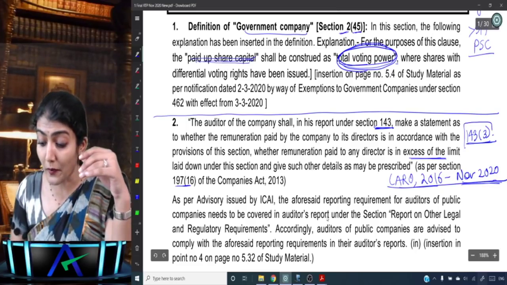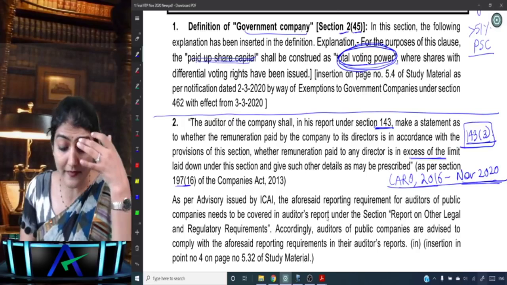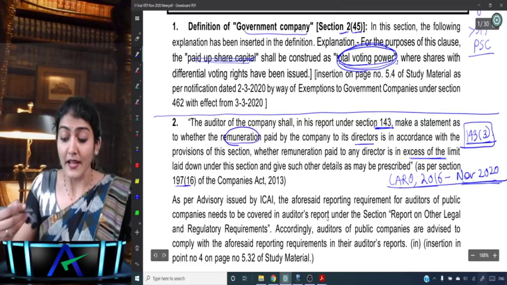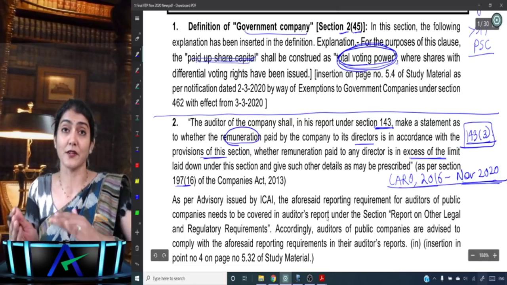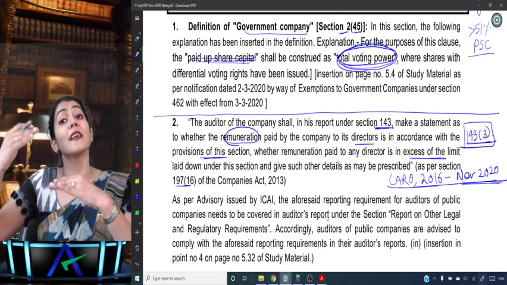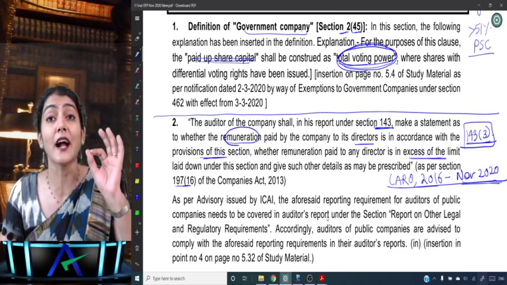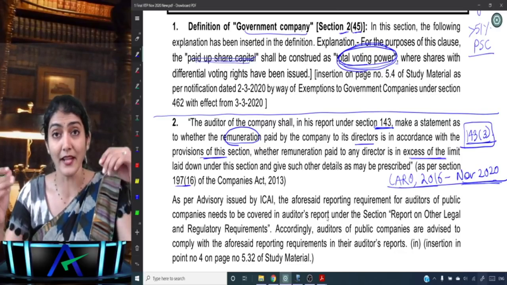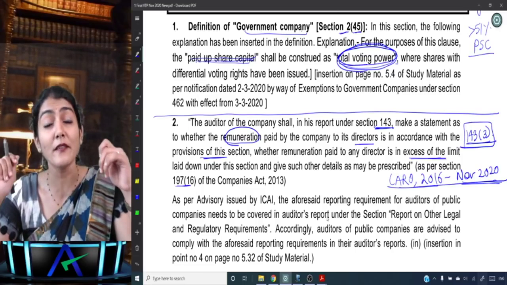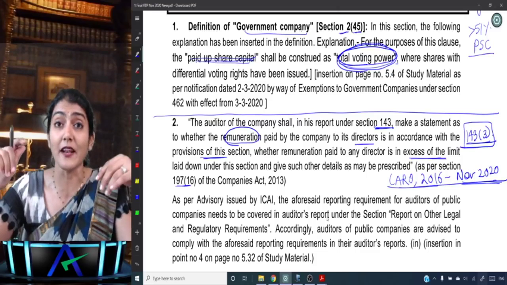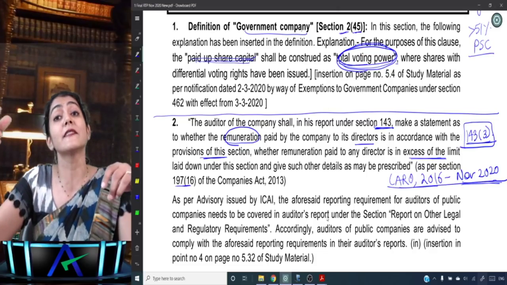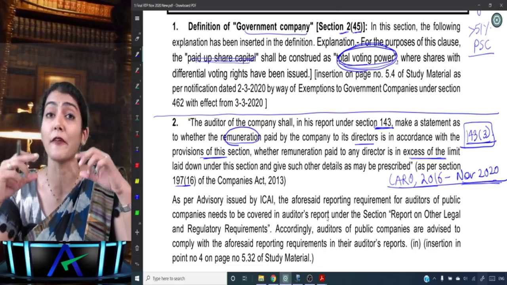So reporting under 143(3) makes a statement as to whether the remuneration paid by the company to its directors is in accordance with the provisions of this section. So section 197 read with Schedule 5, and this we also have in clause 11 of CARO 2016, which is regarding managerial remuneration: whether managerial remuneration has been paid or provided for in accordance with the provisions of section 197 read with Schedule 5 to the Companies Act. If not, then state the amount involved and the steps taken by the company for securing refund of the same.